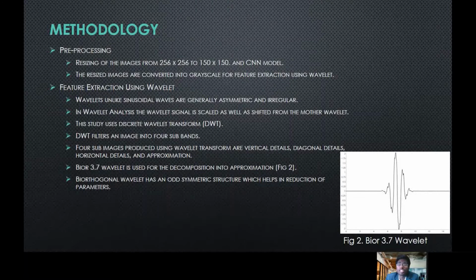This study uses discrete wavelet transform, which filters an image into 4 subbands: vertical details, diagonal details, horizontal details, and approximation. The Bayer 3.7 wavelet is used for the decomposition into the approximation, and Bayer 3.7 is an example of a bi-orthogonal wavelet which has an odd symmetric structure. And this odd symmetric structure helps in the reduction of the parameters.